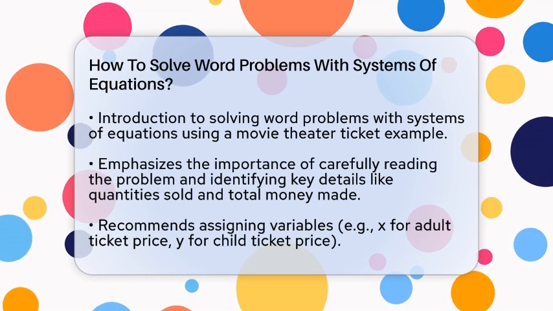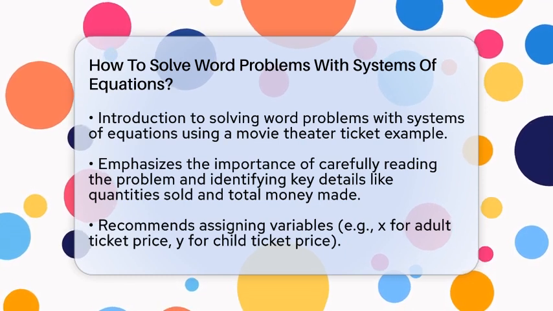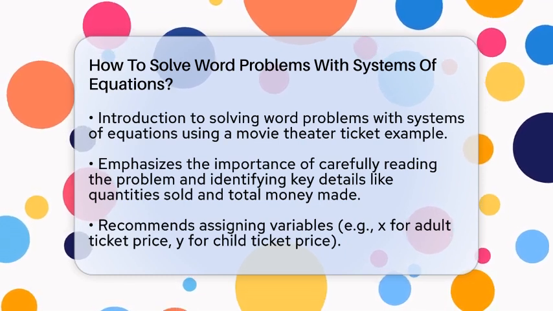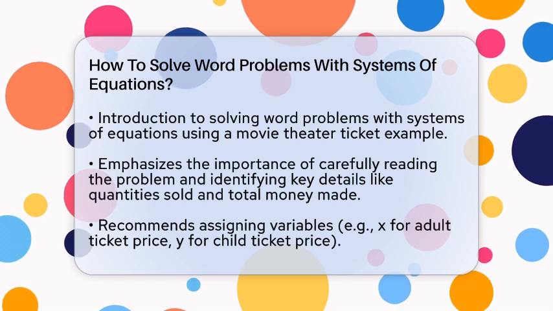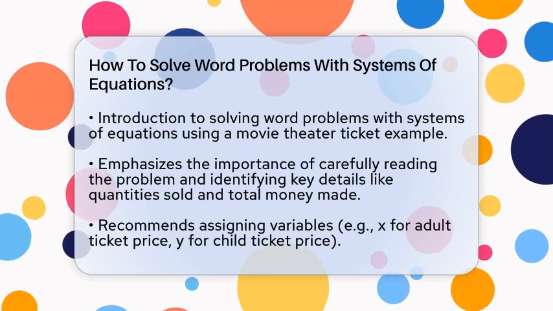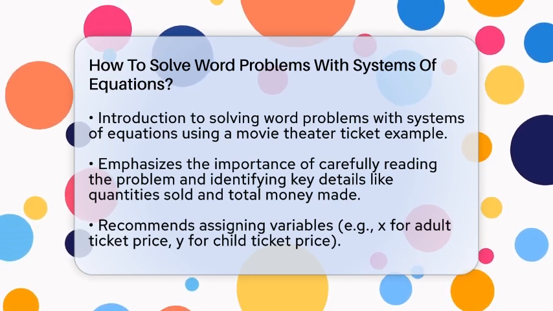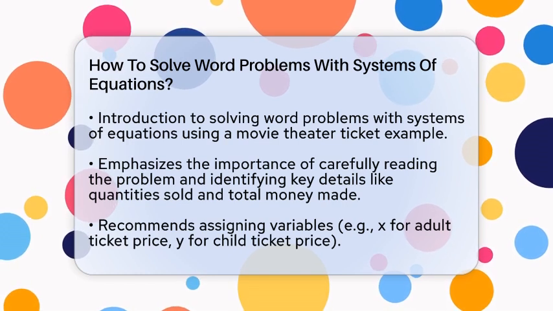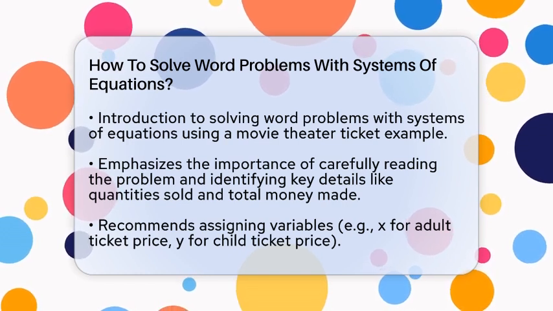First, carefully read the problem and pick out the key details. For example, if the theater sells adult tickets and child tickets, note how many of each were sold and the total amount collected. These details help you understand what you need to find.